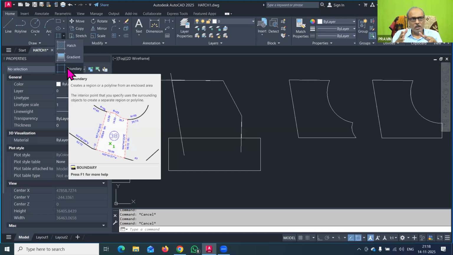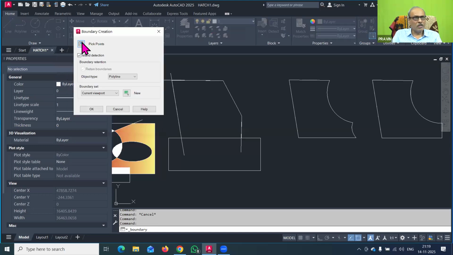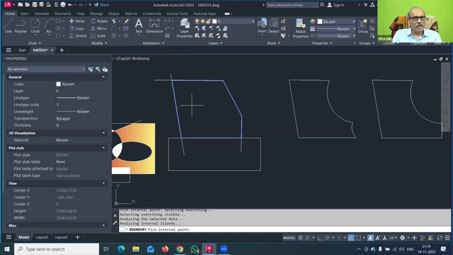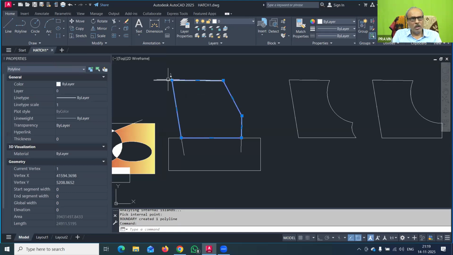So in such cases, to calculate the area, you require a closed boundary that should be selectable at once. It should be drawn with the polyline only, and it is not easy to draw a polyline over the existing drawing, and there may be some difference in that. So to automatically generate the polyline, the boundary command is used. You go to this boundary command, and whatever the shape is, you pick point, click inside the area, press enter, and you just see that a separate boundary was created. The original drawing is as it is.